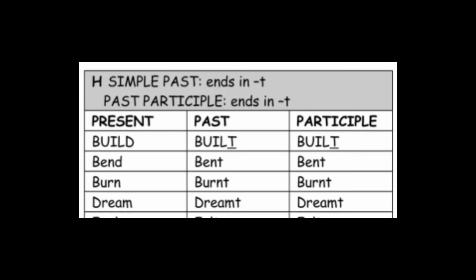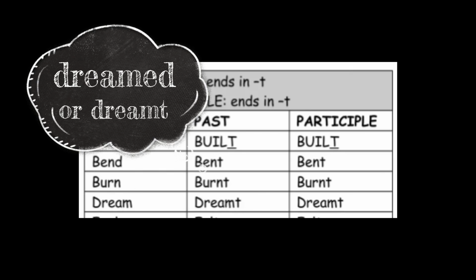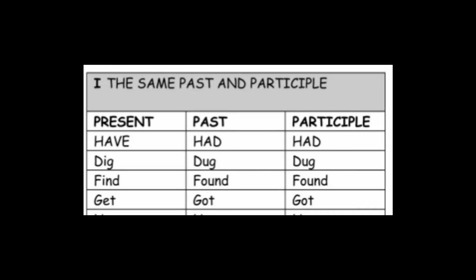Simple past ends in t. Past participle also ends in t. For example, built, built, bent, bent, burnt, burnt, dreamt, dreamt. Dream is one of those where it can be both. Dreamed, the same past and participle. Had, had, dug, dug, found, found, got, got.